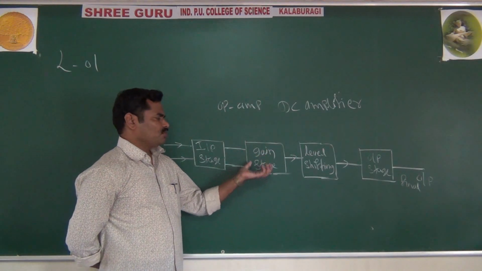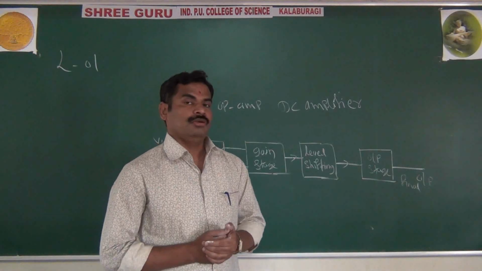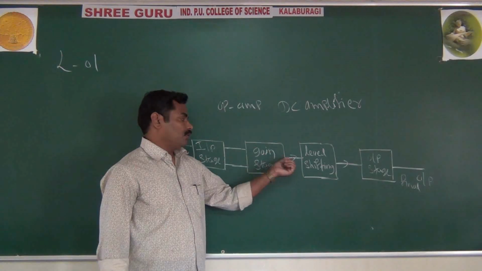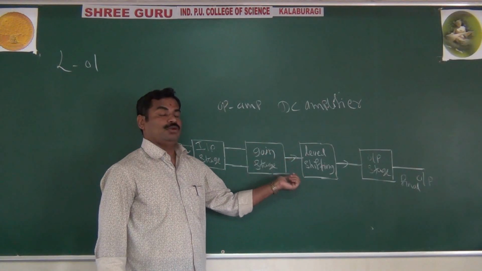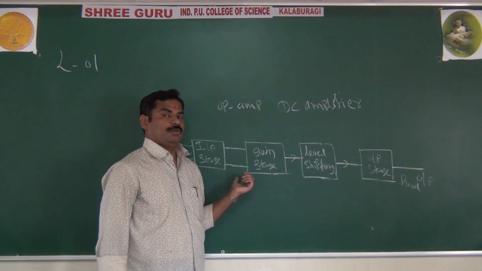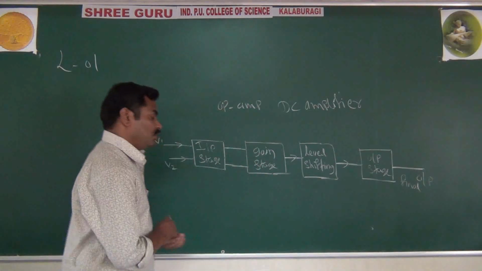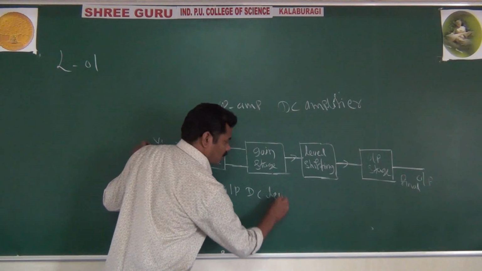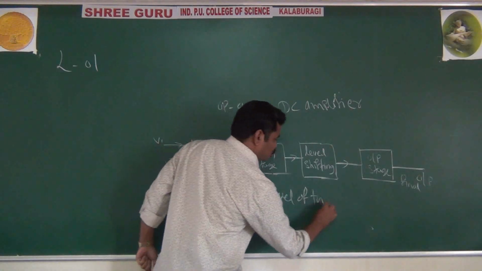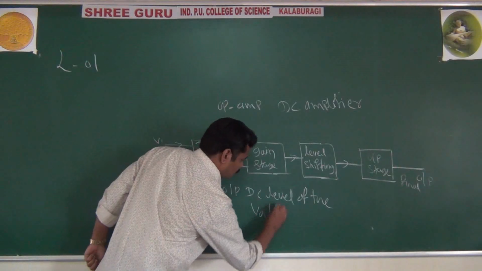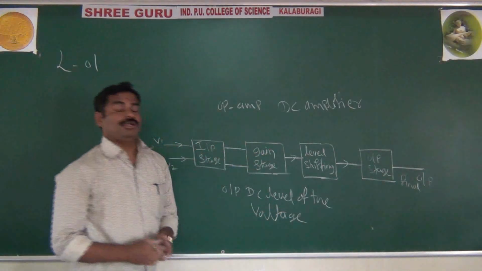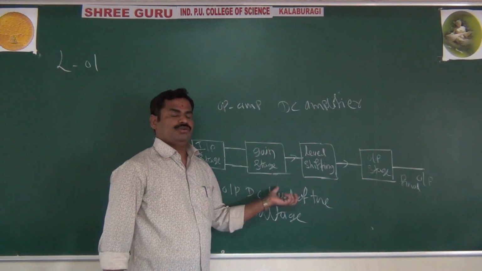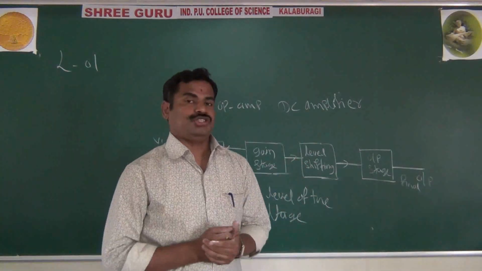Because of direct coupling, what happens? The DC level of the output voltage is very high. Because of the direct coupling, the output voltage is much more than the ground potential.